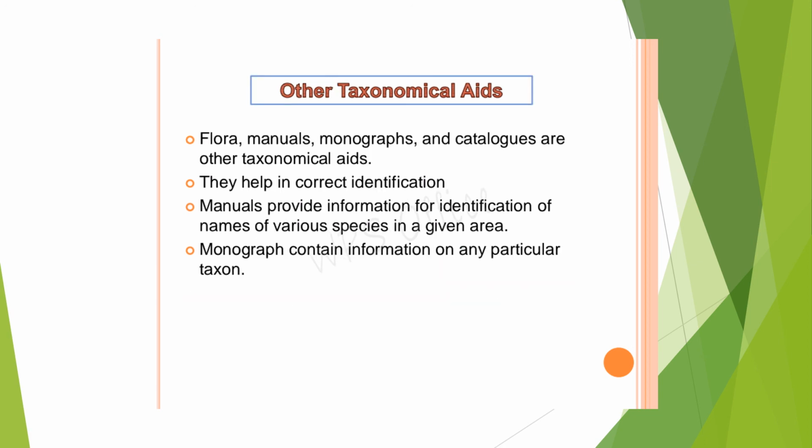Other taxonomical aids: we have seen five very important aids which we often use. In addition to them, nowadays there are many floras. Flora means a knowledge bank about flowers or plants. Manuals, monographs and catalogs are available, and they all help in correct identification. Even now we have databases. Now you are living in the world of computers, where databases provide many keys, as I have shown you a little before. On that basis it is very easy to classify.